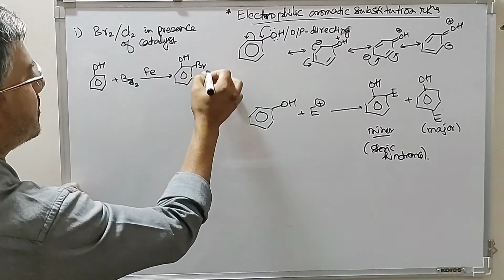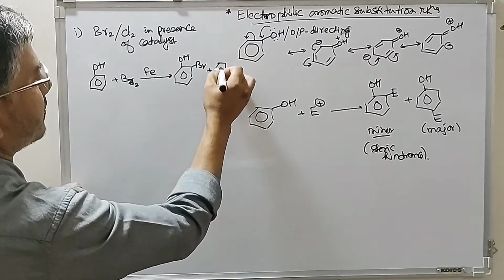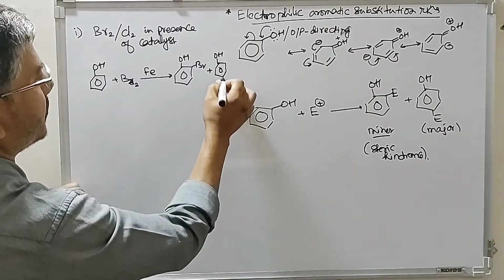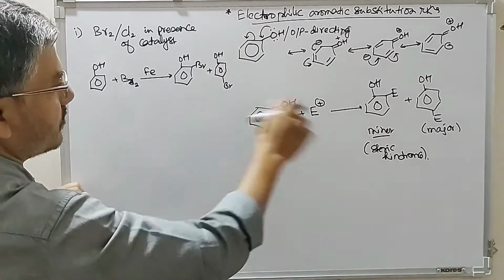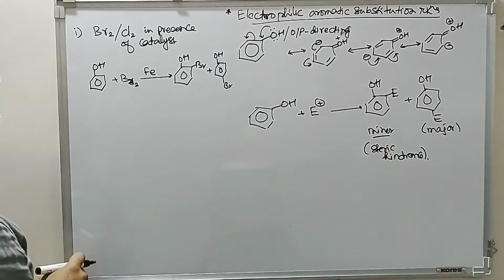We have Br at the para position. As I told you, this para compound will be formed as the major product.